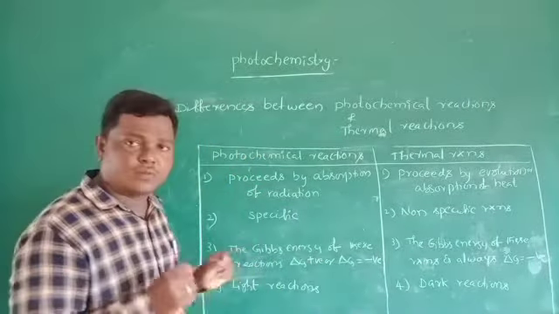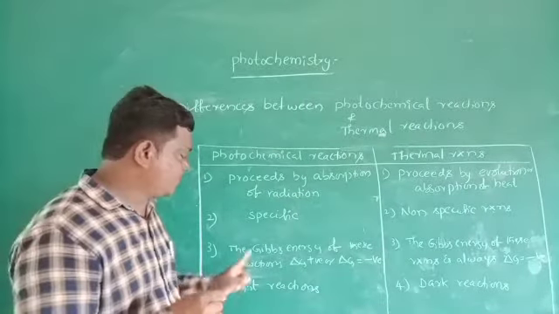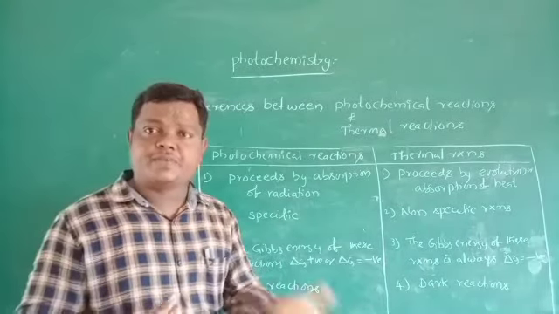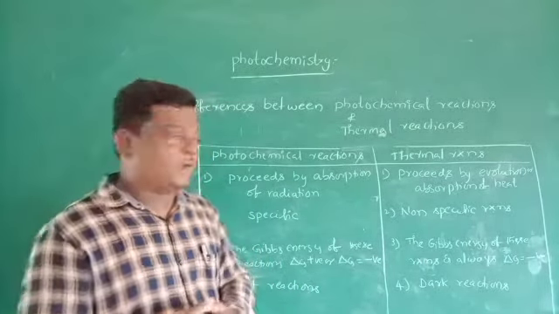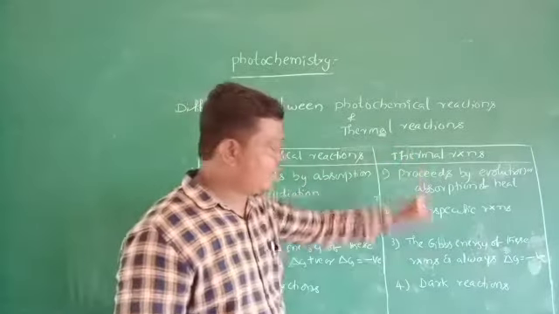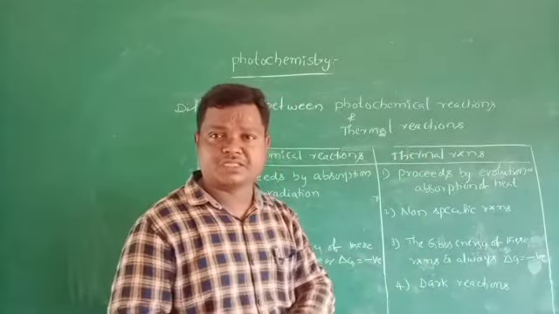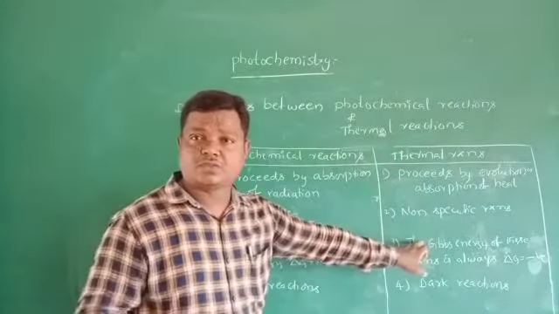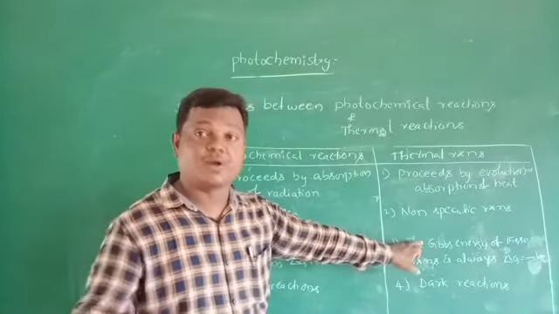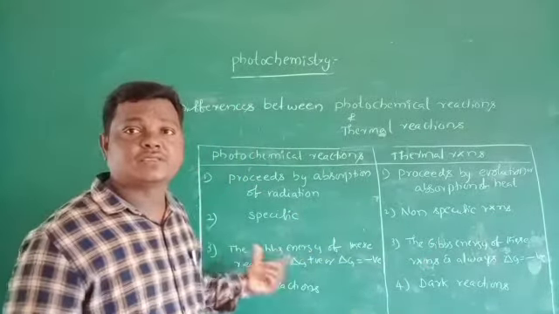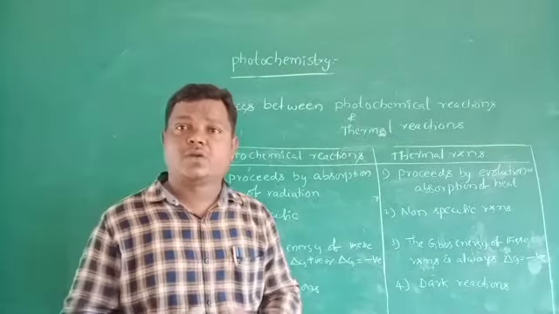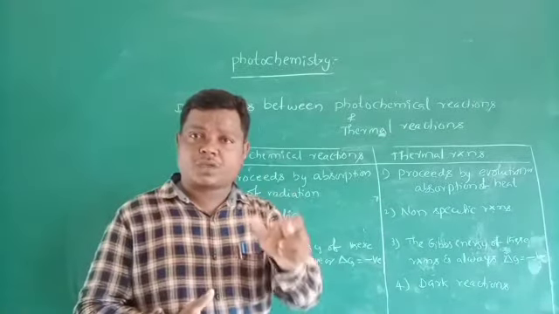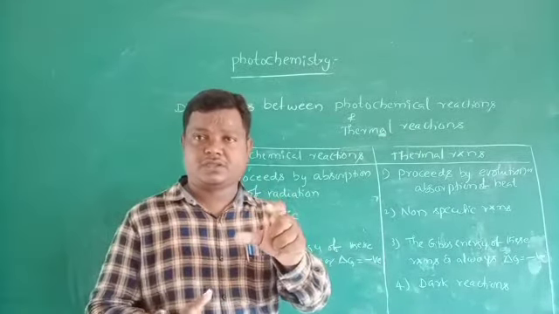And coming to the most important thing, the thermodynamic property: the free energy of a photochemical reaction is sometimes delta G negative, sometimes delta G positive. But in the case of thermal reactions, the Gibbs free energy is always negative, so they are spontaneous. Photochemical reactions are sometimes spontaneous, sometimes not spontaneous. These are the main differences between photochemical reactions and thermal reactions. Okay, thank you.